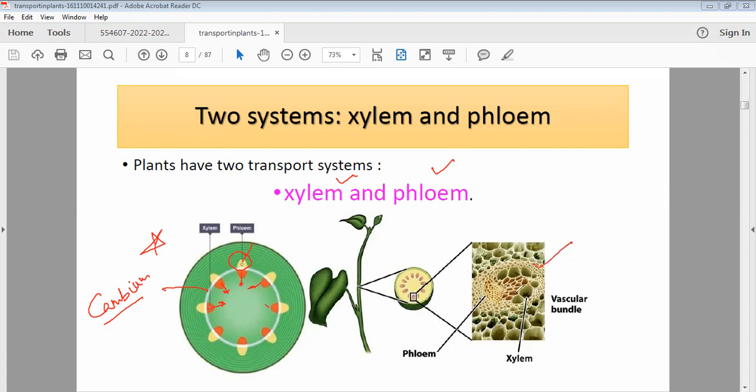Sometimes students find it very difficult to understand how we can tell that this is xylem. Look at the lumen size. It's quite bigger. This is xylem. But look at the lumen size here. It's not as big as xylem. So you can simply identify which one is xylem and which one is phloem by the size of the lumen.